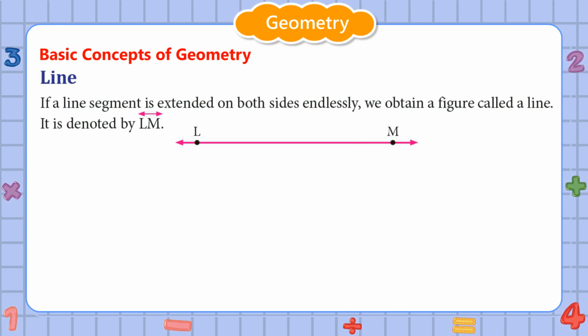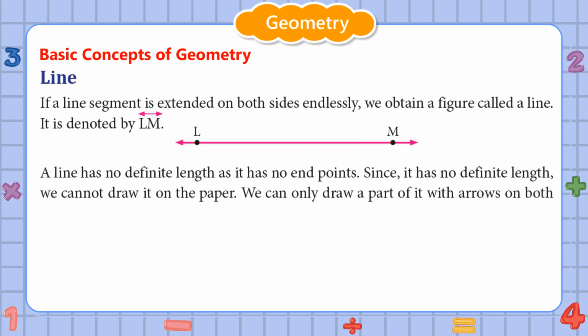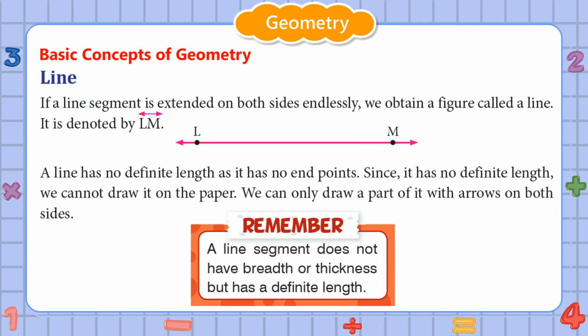Line. If a line segment is extended on both sides endlessly, we obtain a figure called a line. It is denoted by LM, with a line with an arrowhead on each side over it. A line has no definite length as it has no end point. Since it has no definite length, we cannot draw it on the paper. We can only draw a part of it with arrows on both sides.